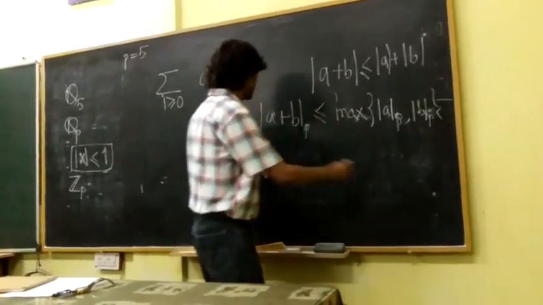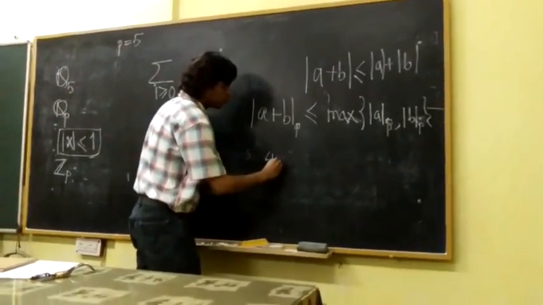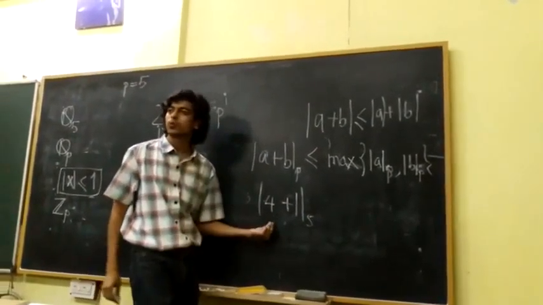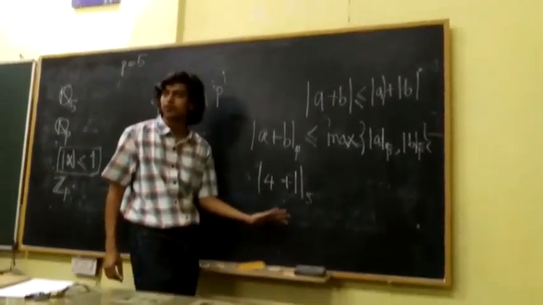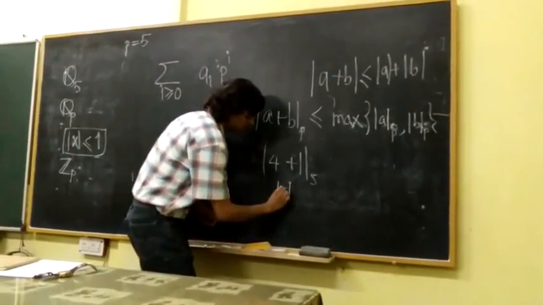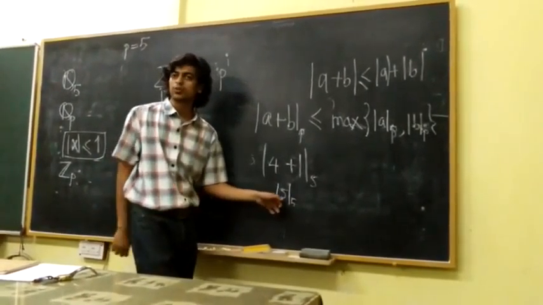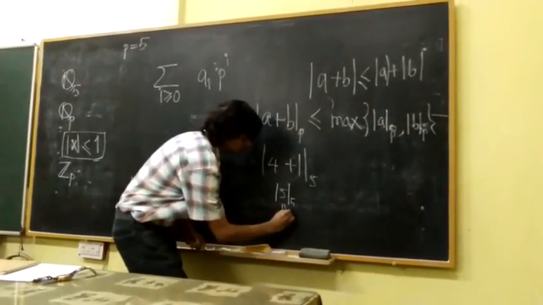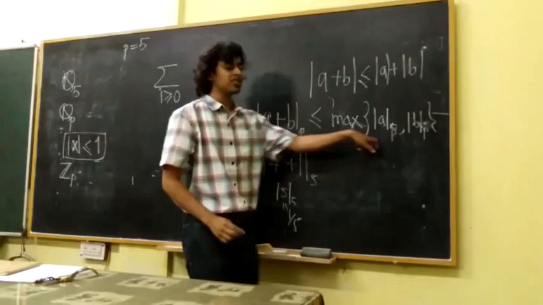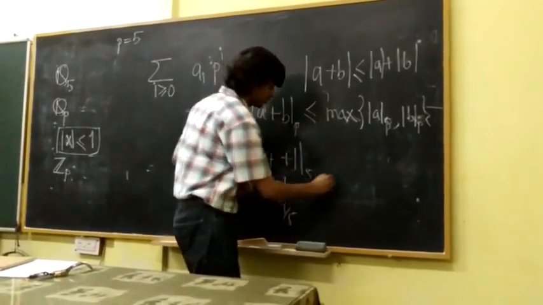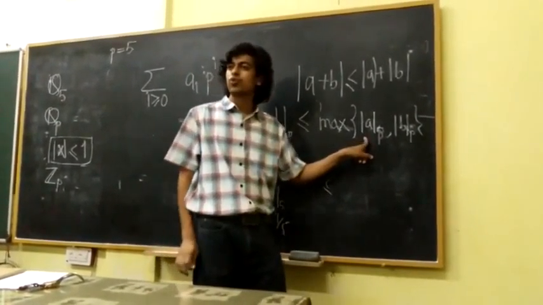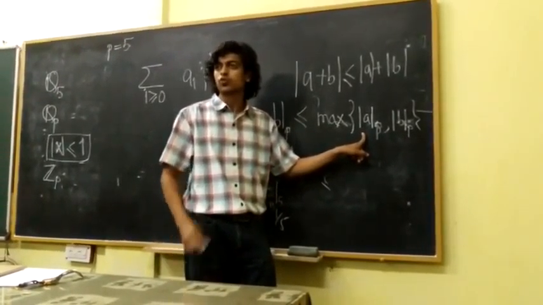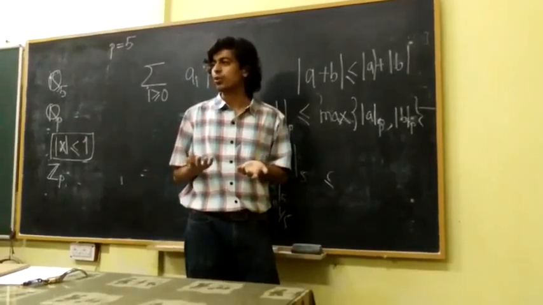An example of this would be 4 plus 1. When you take the 5. What is 4 plus 1? This is 5, right? And what is its p-adic absolute value? 1 over 5, right? But on this side, what is the absolute value of 4 with respect to 5? 1, because 5 does not divide 4.